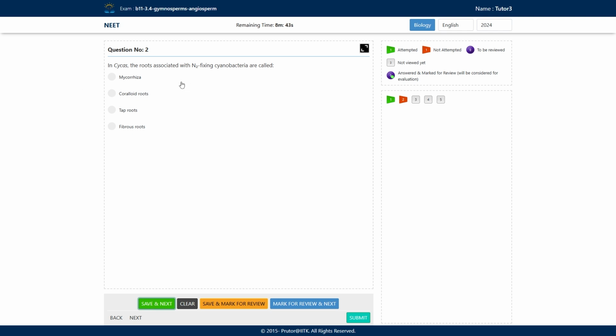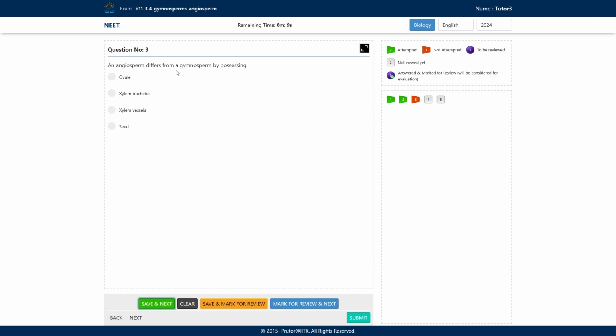Next question. In cycas, the roots associated with N2 fixing cyanobacteria are called: A. mycorrhiza, B. coralloid roots, C. tap roots, D. fibrous roots. In cycas, what is that root called? Coralloid root. Yes, coralloid root. Mycorrhizal association is with the pinus tree, not with cycas, right? So I'll opt for option B, save and move to the next question.